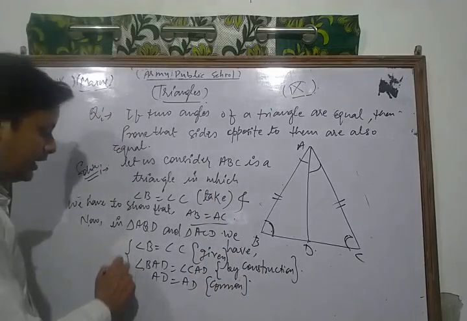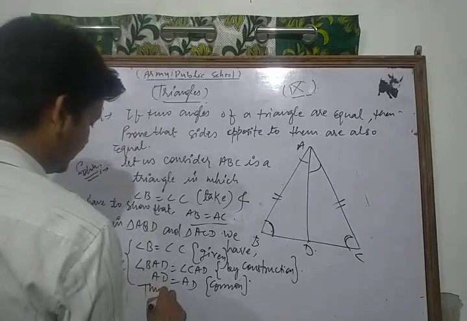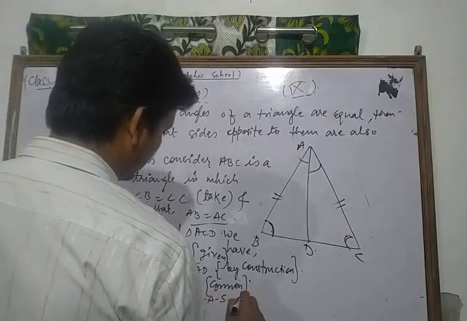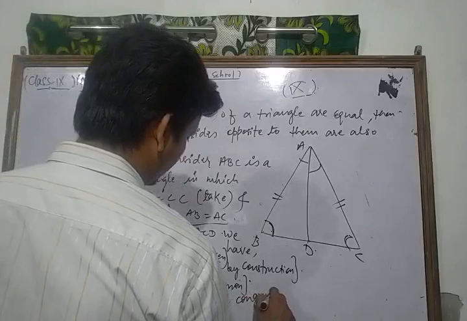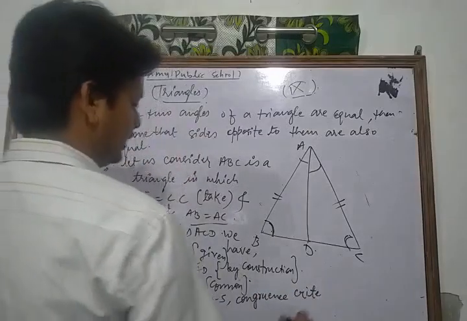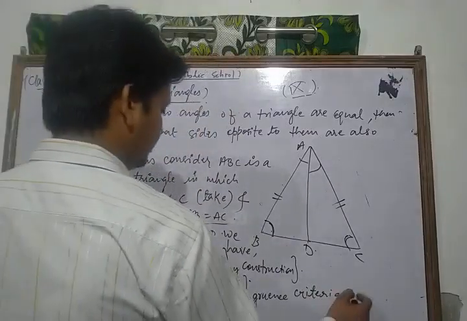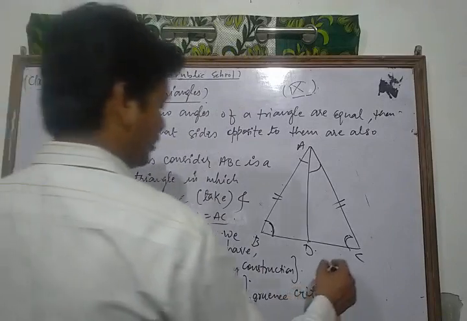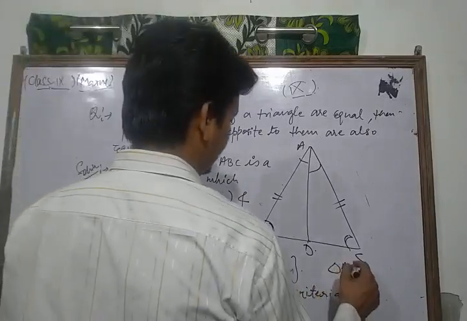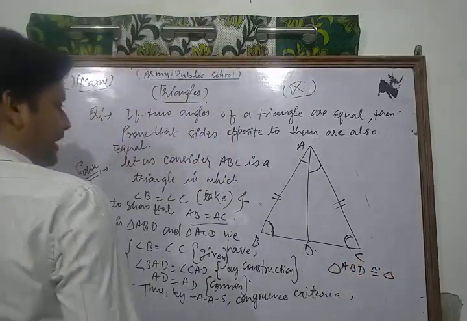Thus, by the AAS, angle angle side congruence criterion, triangle ABD is congruent to triangle ACD.